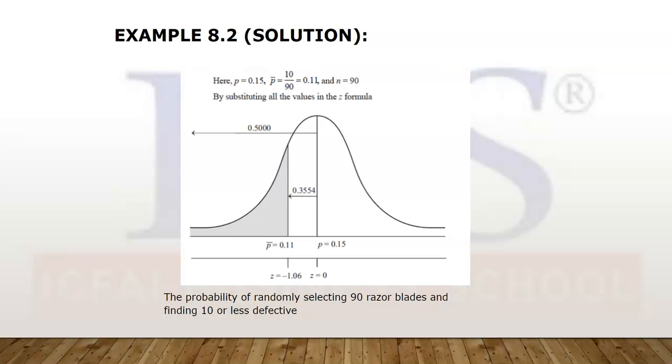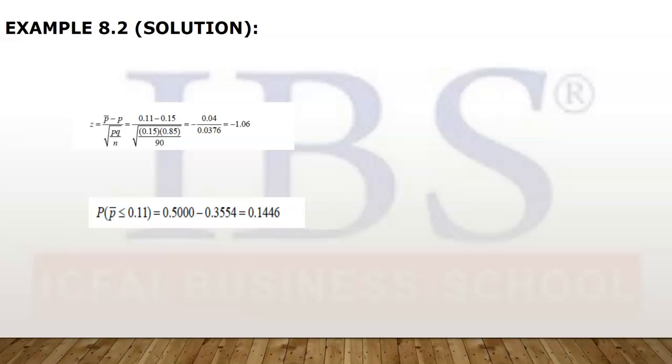So we plot the graph, and corresponding to p bar and p, we find the value of z using this formula, which is minus 1.06. Now for 1.06, we look up the area corresponding to z, and then we get the probability. So this is how it is done. The formula is p bar minus p upon under root pq by n, where p bar and p are the sample and population proportions. We have to apply this.